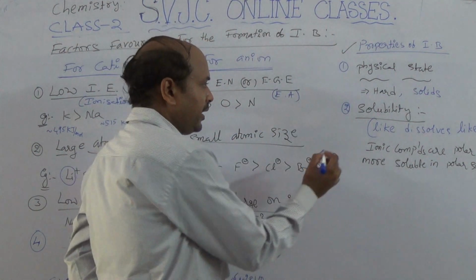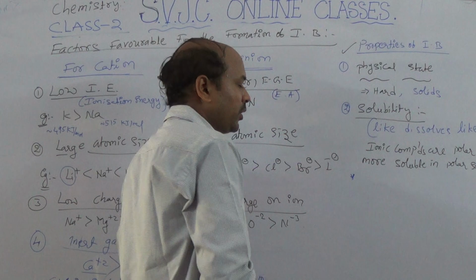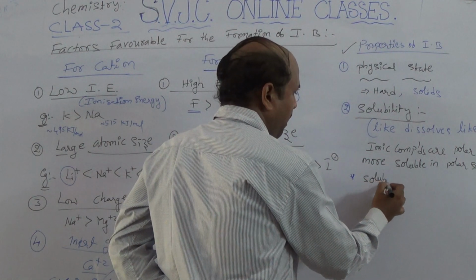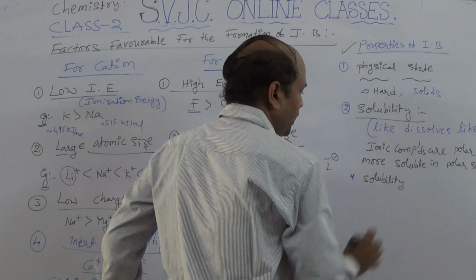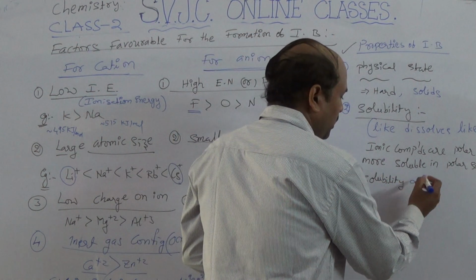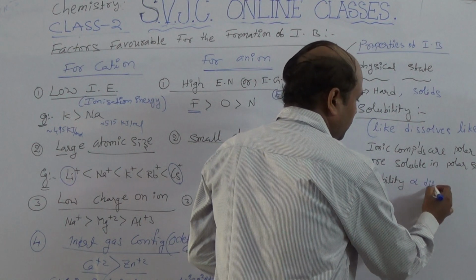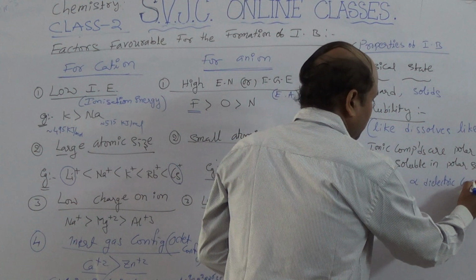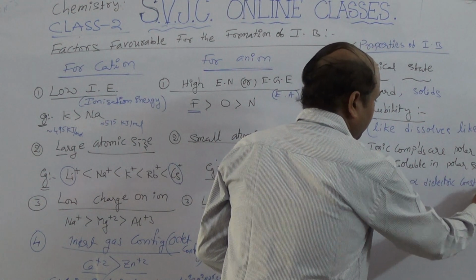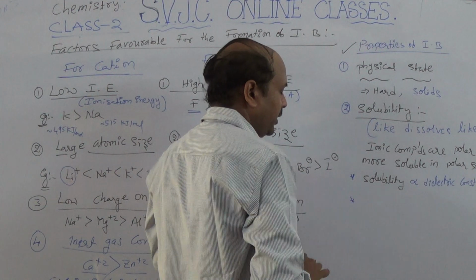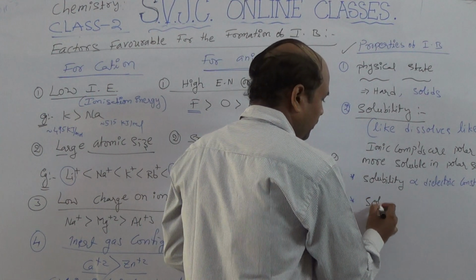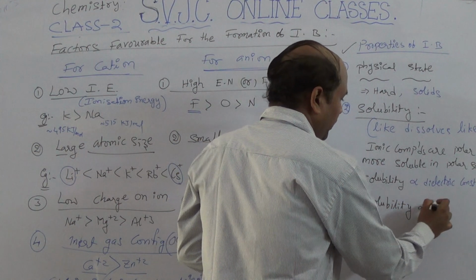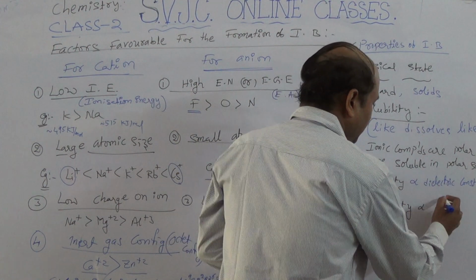And here, the solubility condition is very important. Solubility is directly proportional to dielectric constant, and one more condition is that solubility also depends on lattice energy.